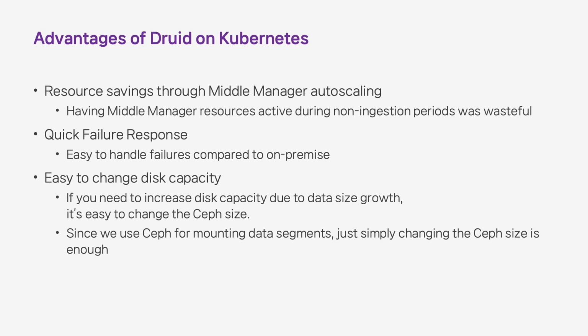Above all, what we found most beneficial in Kubernetes was the ability to respond to failures quickly and easily compared to an on-premise environment. Lastly, it is very easy to change the ceph size as our data expanded. Since we store data segments on ceph, increasing the ceph size to accommodate our expanding data storage needs is a simple task.